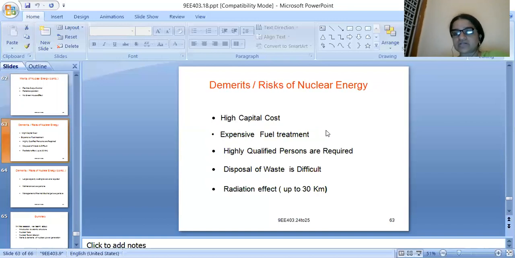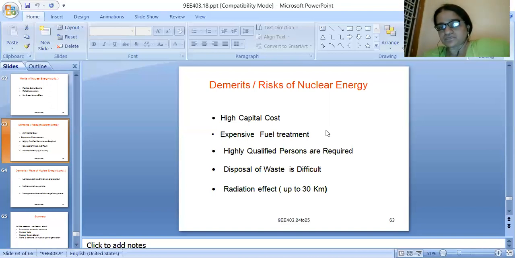Coming to the demerits or risks of nuclear energy, I accept that there are many advantages, and it is profitable to use nuclear energy compared to thermal energy. It has a very good number of advantages.